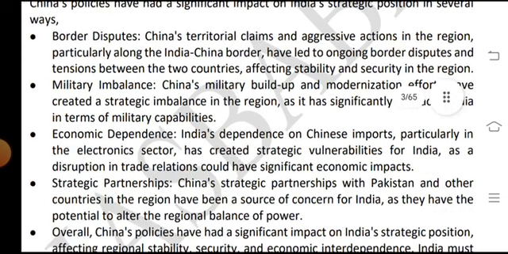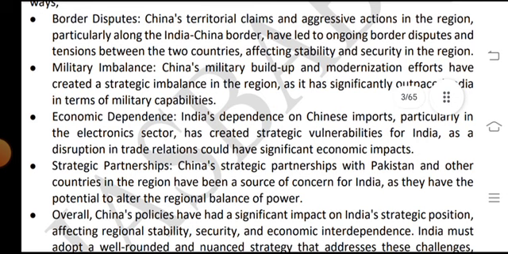Border disputes: China's territorial claims and aggressive actions in the region, particularly along the India-China border, have led to ongoing border disputes and tensions between the two countries, affecting the stability and security in the region. Military imbalance: China's military buildup and modernization efforts have created a strategic imbalance in the region, as it has significantly outpaced India in terms of military capabilities.